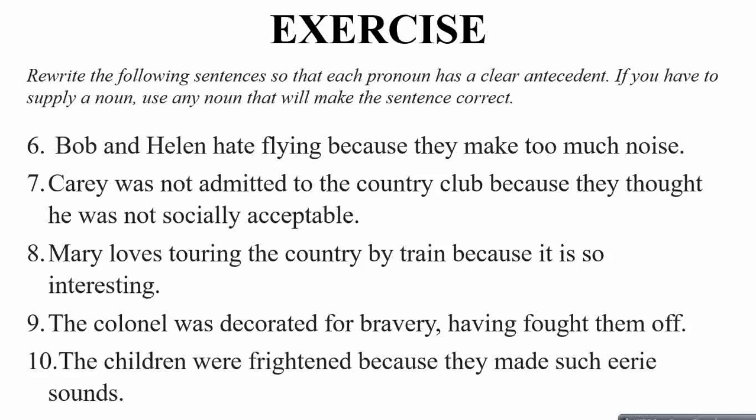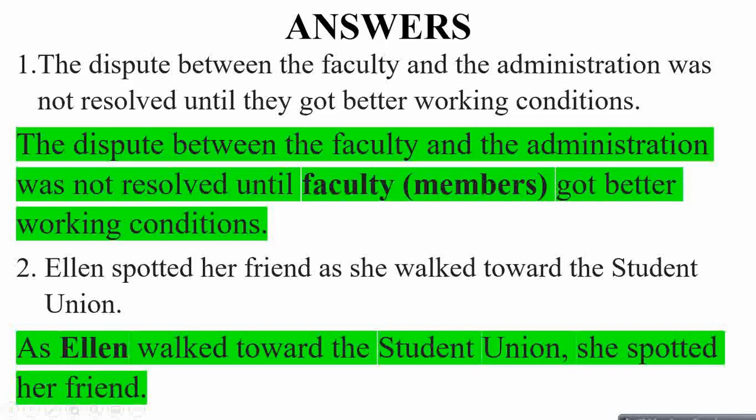So for those who are done with answering the questions by now, let's rewrite these sentences with the clear antecedents inserted. First question, the dispute between the faculty and the administration was not resolved until they got better working conditions. So the answer is, the dispute between the faculty and the administration was not resolved until the faculty members got better working conditions. So the pronoun they was referring to whom? The faculty members. So we inserted this proper noun here to get clarity of the concept.